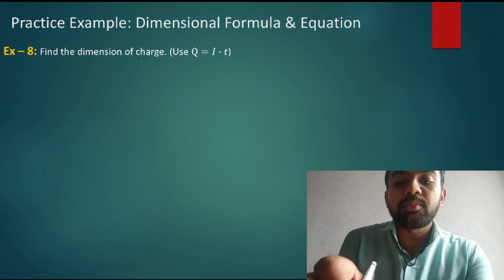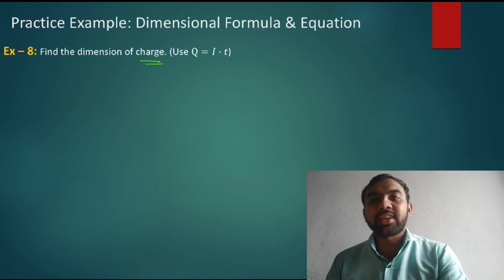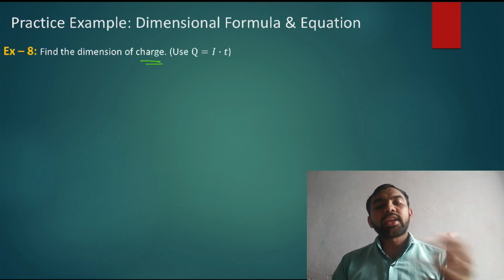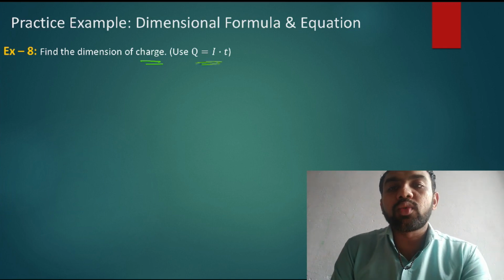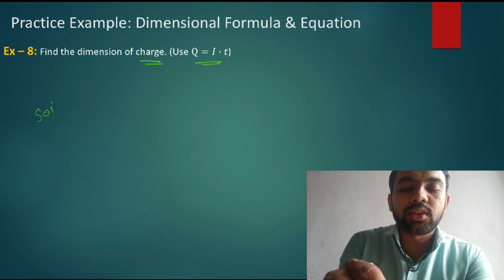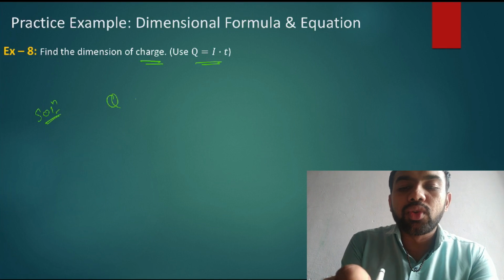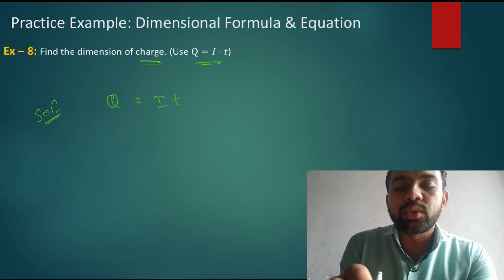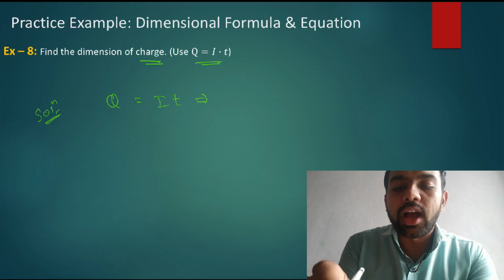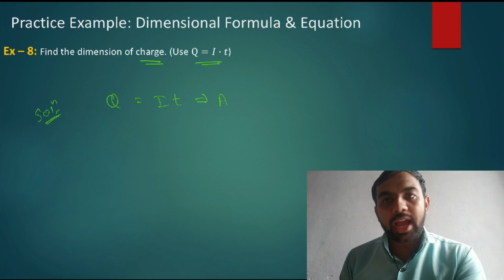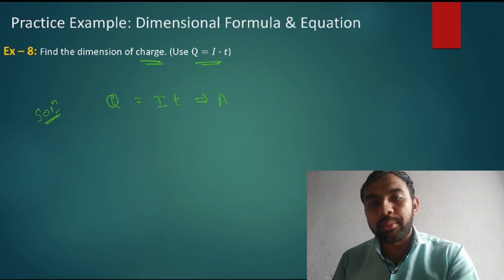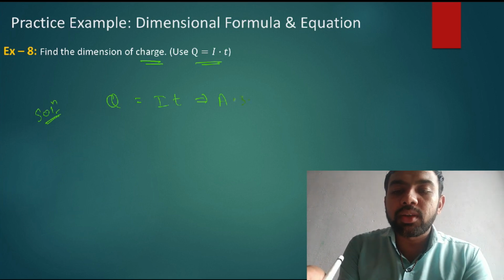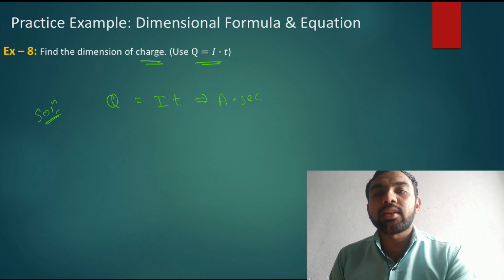Dimension of charge, quite an important topic. In 12th standard we discuss the charge. Right now we just get the answer for the dimension only. So what is the equation? Q is equal to I into T. I means current, and for current, what is the unit? Ampere. And T means second, so ampere into second. So this is the unit.